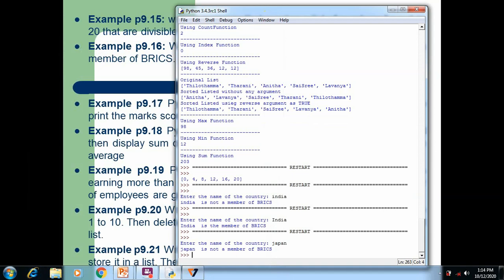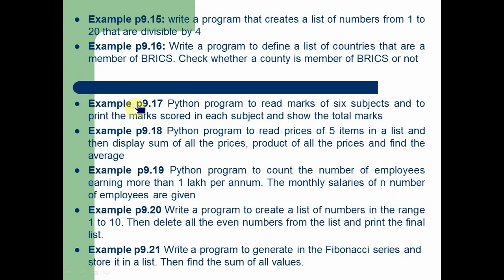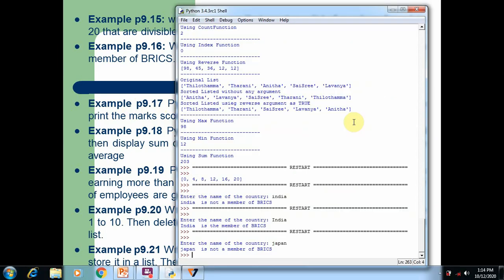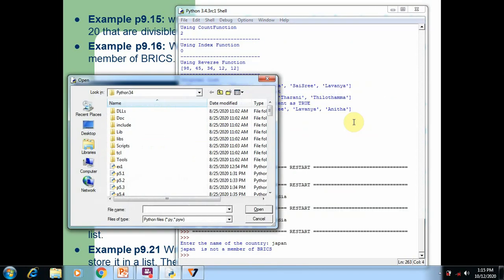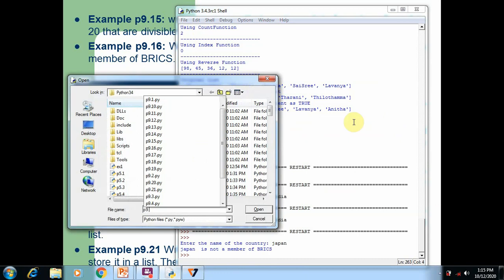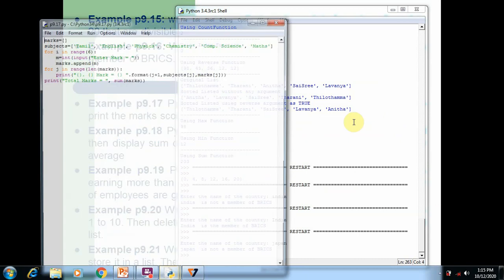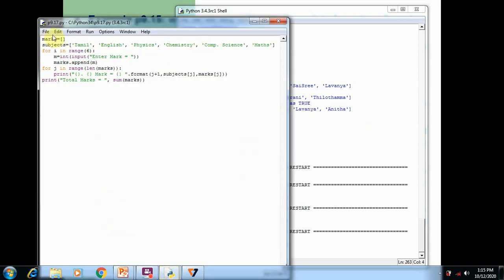Now we are going to understand the next program, 9.17, a Python program to read marks of 6 subjects, print the mark for each subject and show the total. So we are going to accept 6 subjects' marks from the user, find the total and print the content on the screen. For that, we have written the program. Here an empty list is created, and a subject list is created with all the subjects: Tamil, English, Physics, Chemistry, Computer Science, Maths.